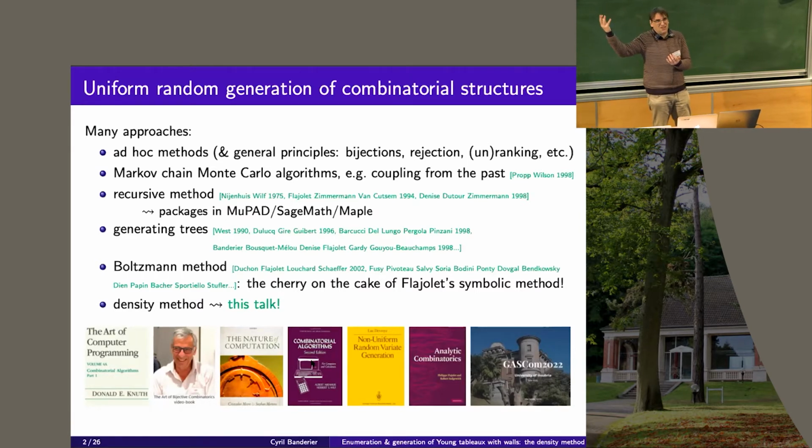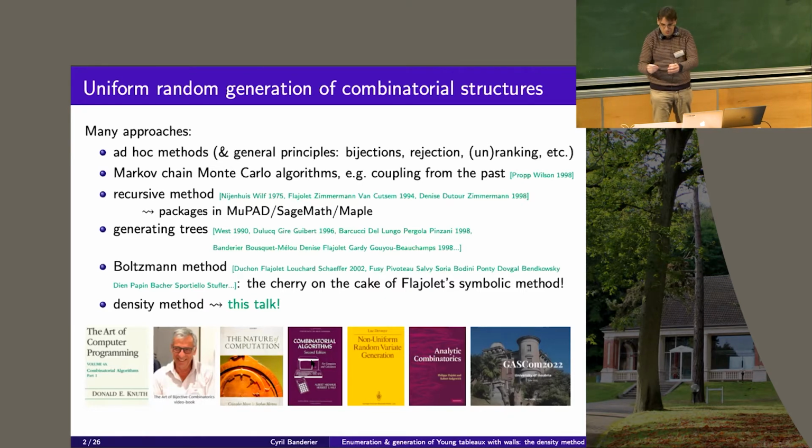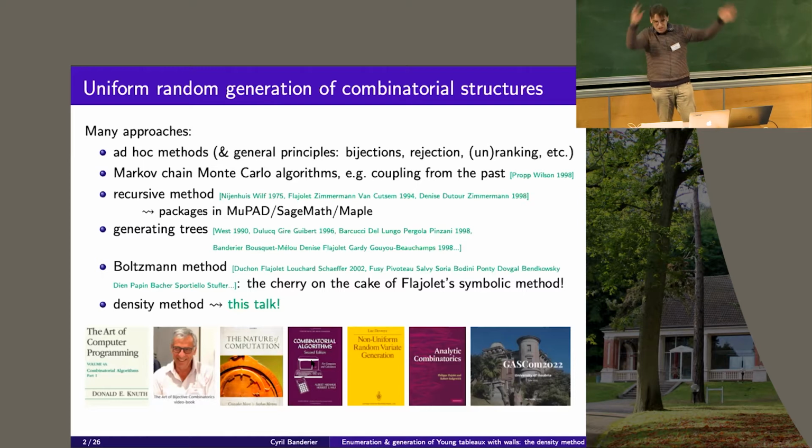Well, it was used in physics, but not to do uniform random generation: giving a Boltzmann weight to your function. You compute your generating function f(z), where the coefficient is the number of objects of size n, at a given value of z, chosen so that you maximize the probability of generating an object of size n. You have some nice equations behind it, and the full theory is working.